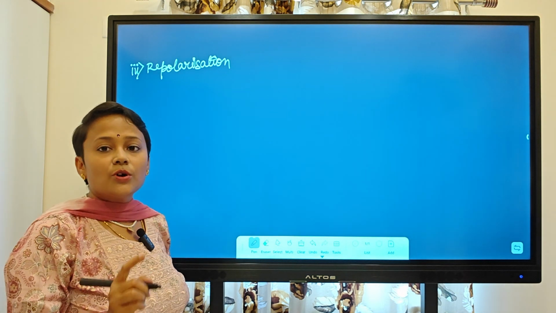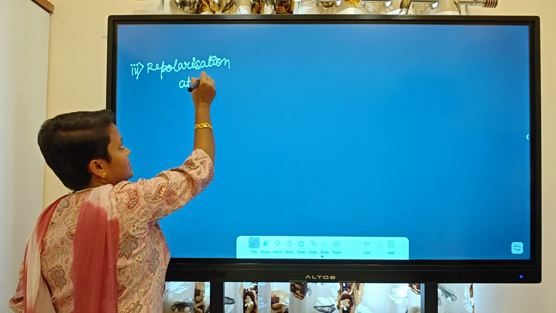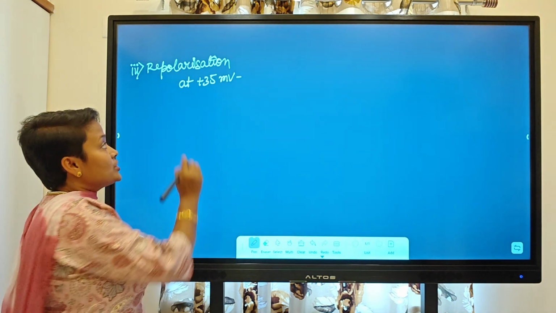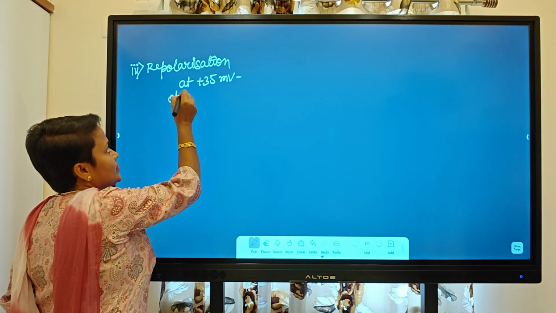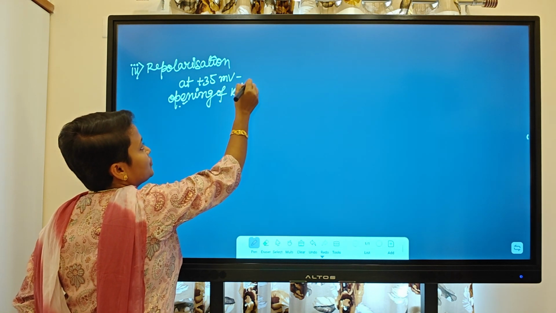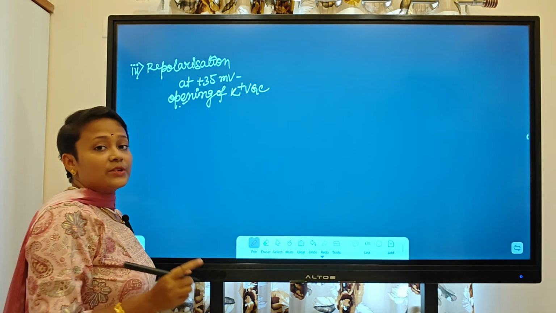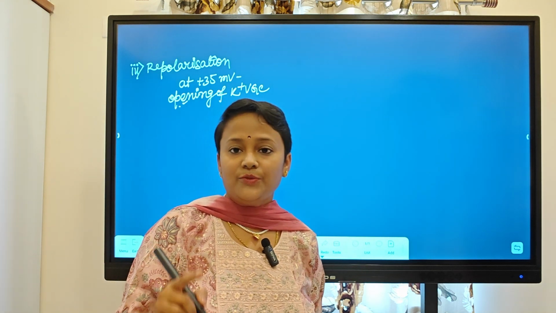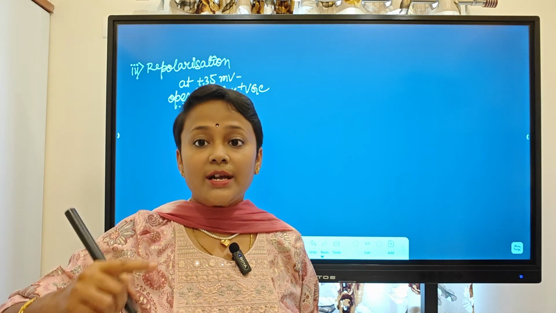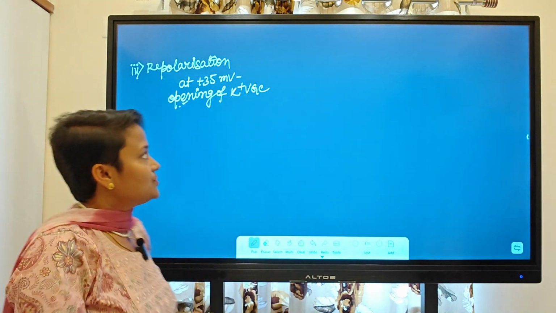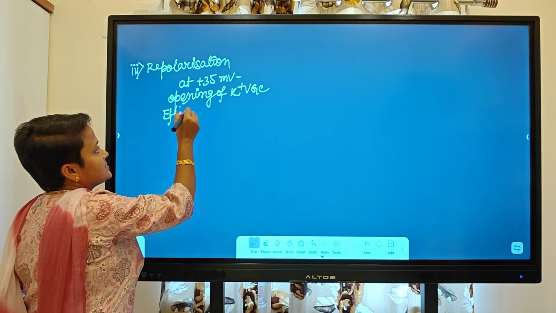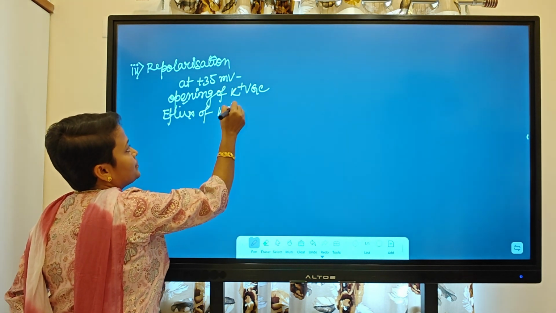As I told you, at plus 35 millivolt, which is called the action potential, what channel will open? The potassium voltage gated channel will open. So in repolarization, there will be opening of the potassium voltage gated channel. As the potassium concentration is higher inside with respect to outside, immediately there will be efflux, meaning going out, of potassium ions.